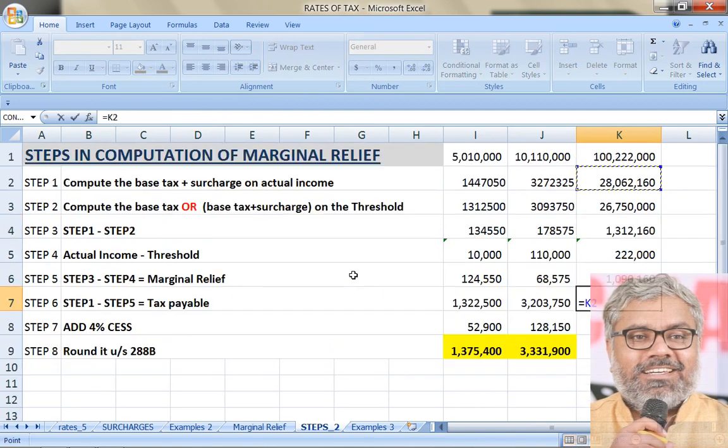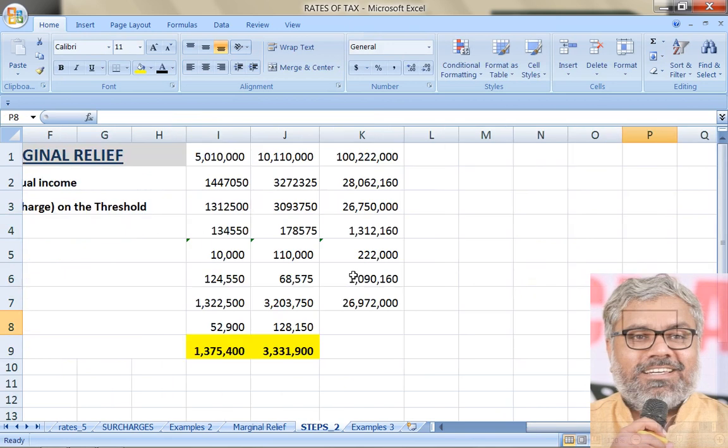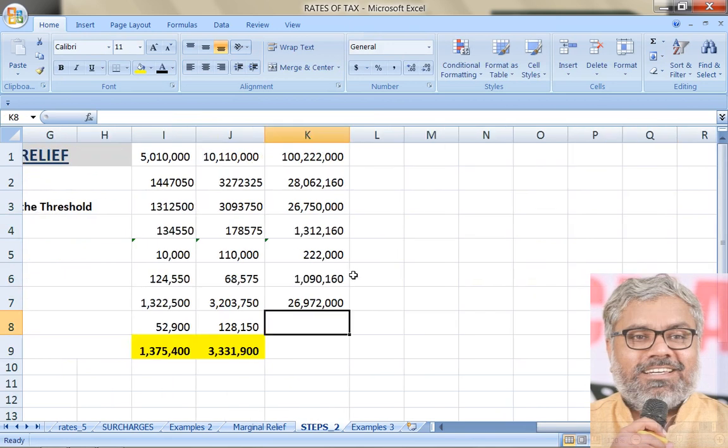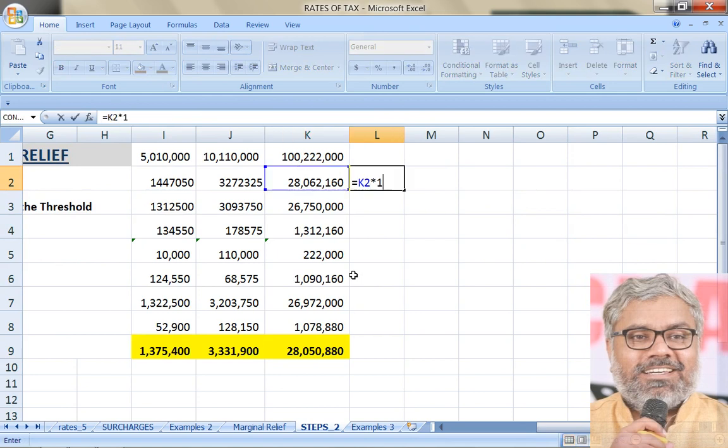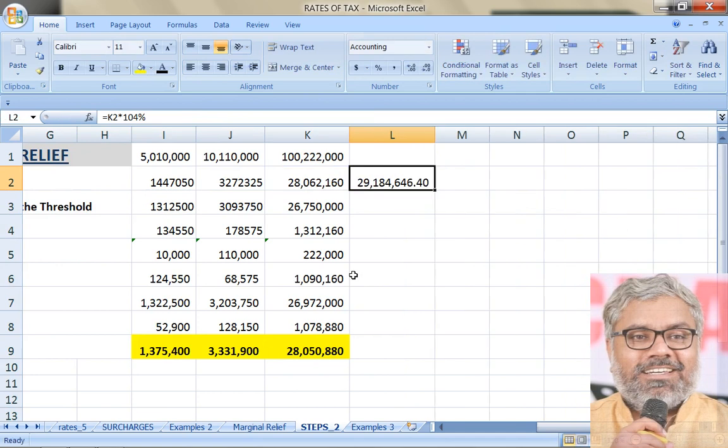Then tax payable, there is a 10 lakhs marginal relief in this case if you observe. Tax payable will be how much? From the step 1 which we originally calculated minus marginal relief. So minus marginal relief, after that add 4% to that. Then you will get the final tax liability of how much? 2 crores 80 lakhs 50,880. So if at all there was no marginal relief, just for understanding purposes, how much tax the SSC would have paid? Total 2 crores 91 lakhs he would have paid.